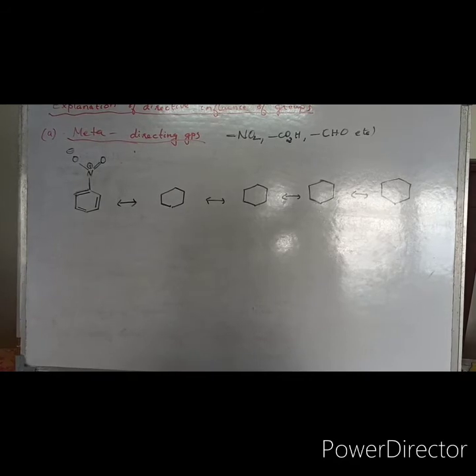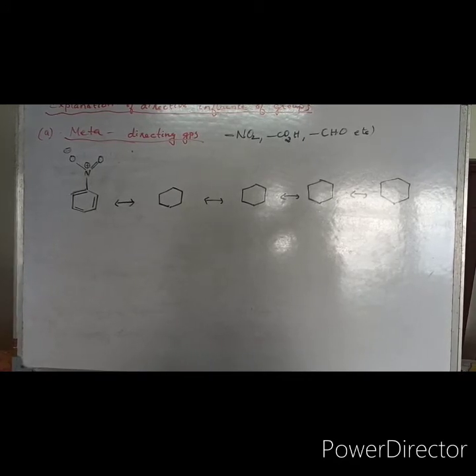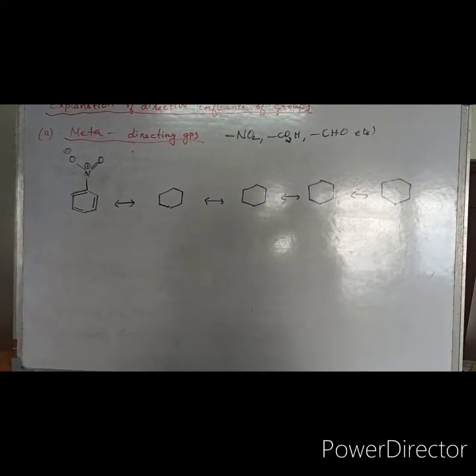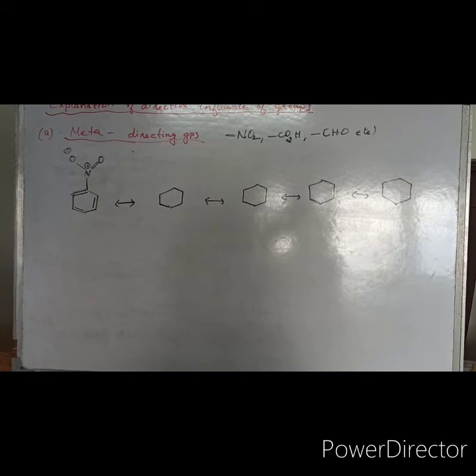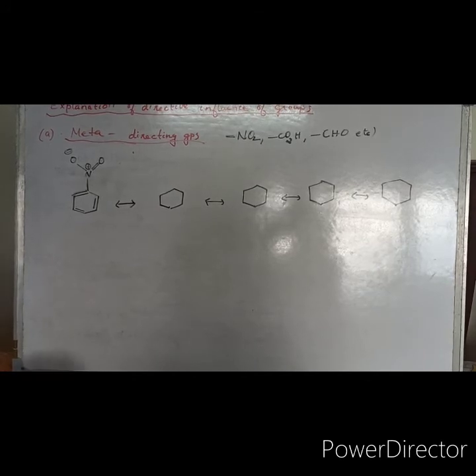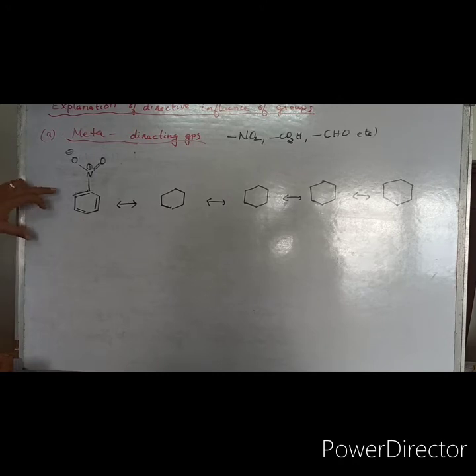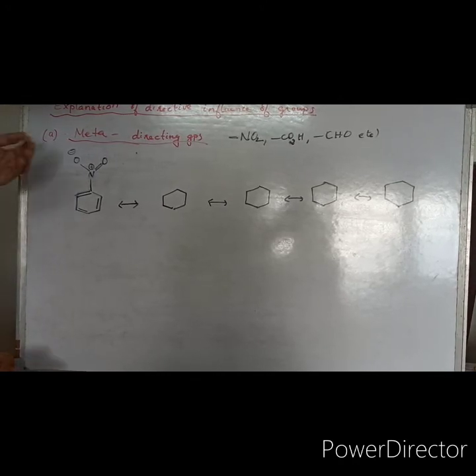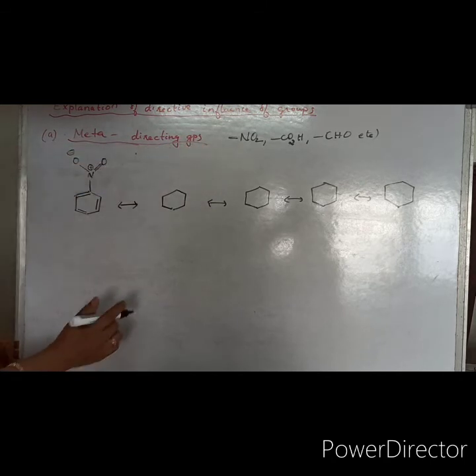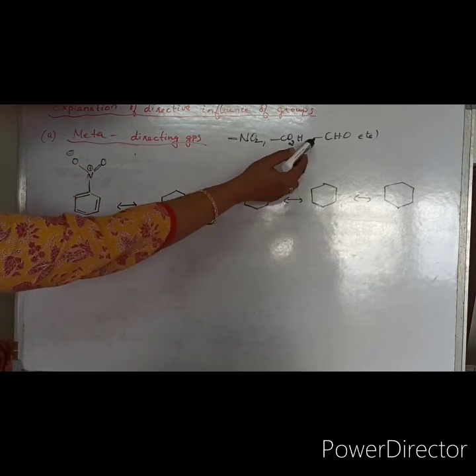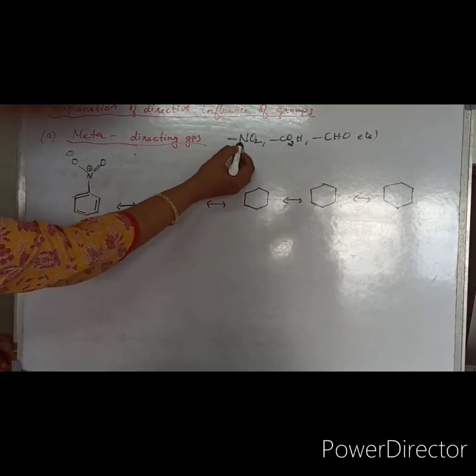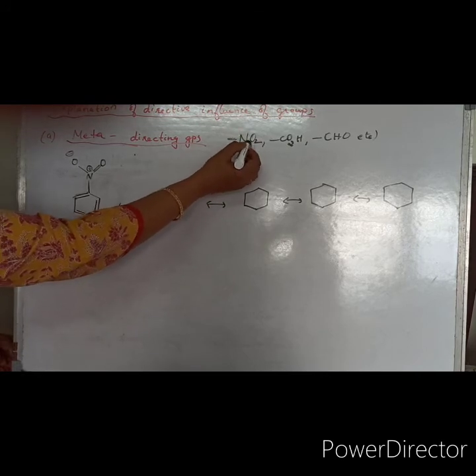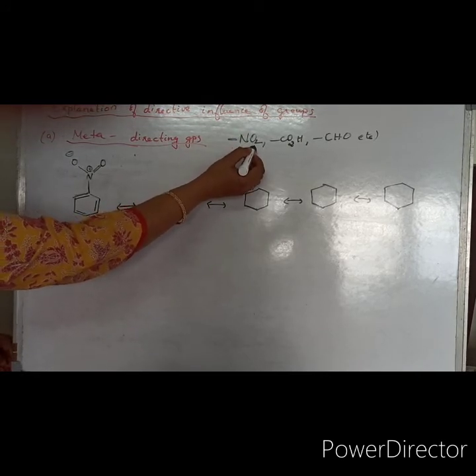Let us see how meta-directing groups are making the ring electron deficient. Okay, so basically the meta-directing groups are deactivating groups. Examples we have seen: nitro group, carboxylic acid group, CHO, etc. Here nitrogen attached to ring, which is connected to two more electronegative oxygens.